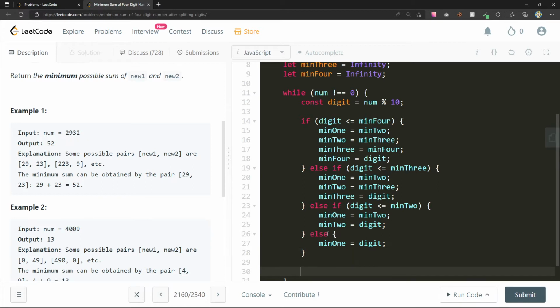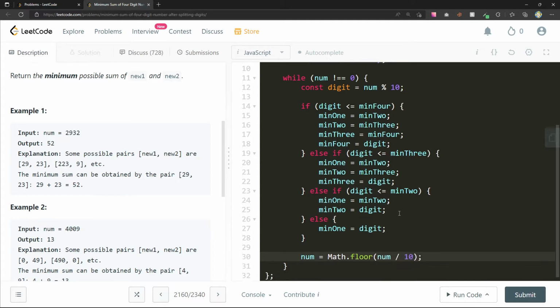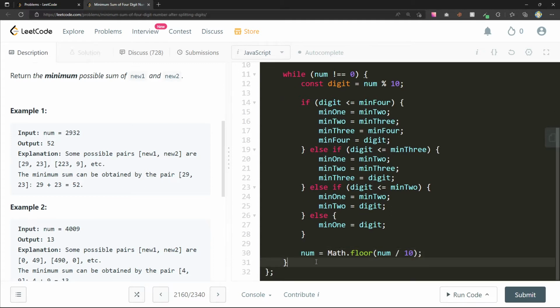Then over here, I can say num equals math dot floor of num divided by 10. Const digit. Right, okay, no, that's it.